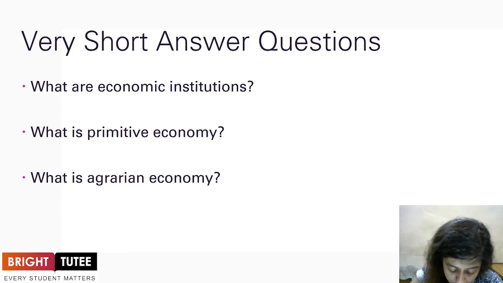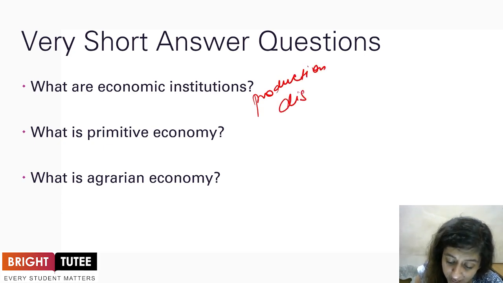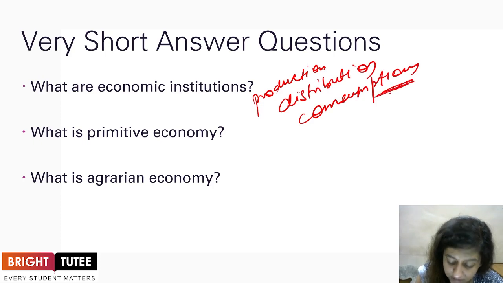Economic institutions are all the activities of man for production. It takes care of the production, the distribution, and the consumption of various things to satisfy the needs of the people, and is known as the economic institutions.